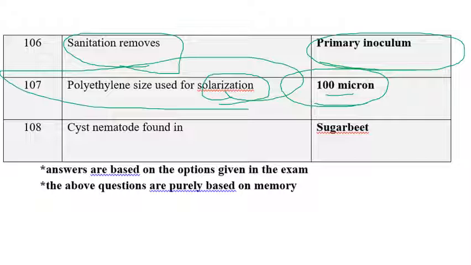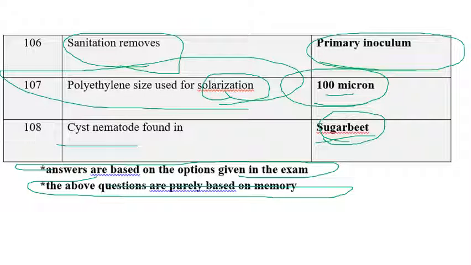Cyst nematode is normally found in sugar beet among the crops given. These answers are purely based on the options given in the exam, and the above questions are purely based on memory.